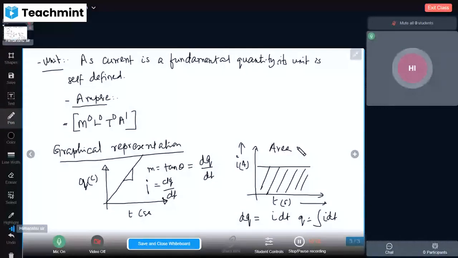But if it is a curved line, then we'll go for calculus, that is integration. This part is universal, correct for anything. But if it is a geometrical figure, it is easy to calculate the area under the curve. So look at the question.